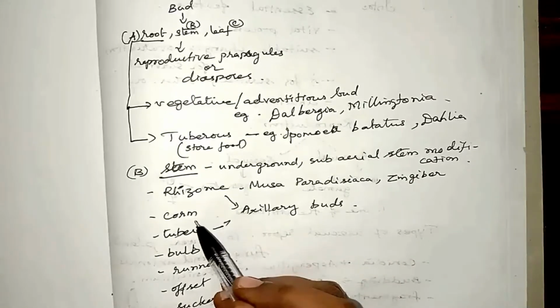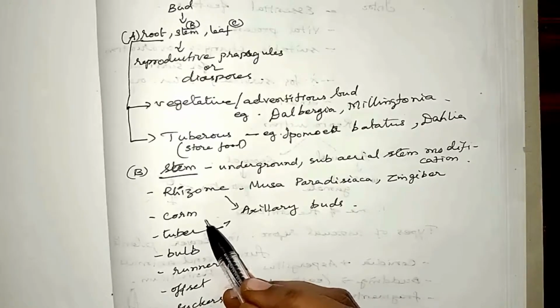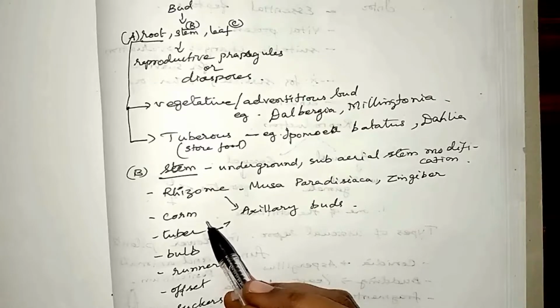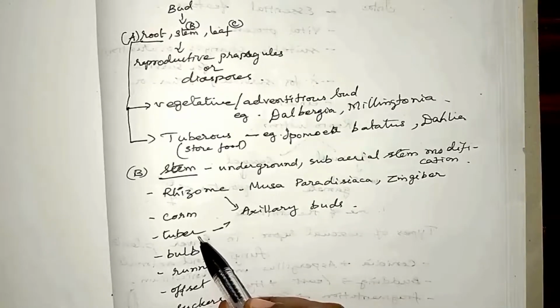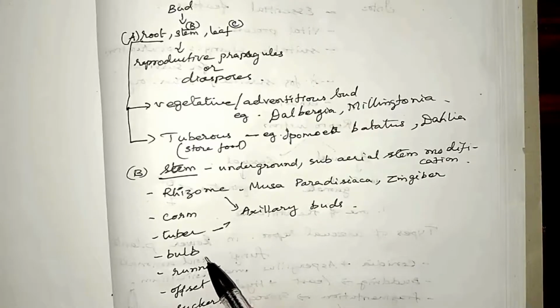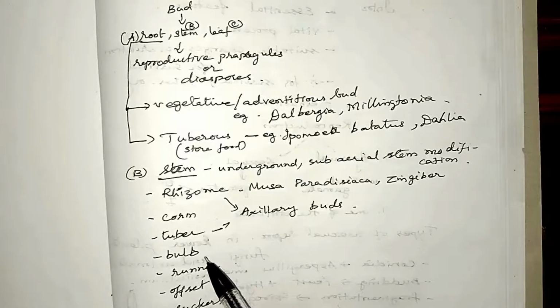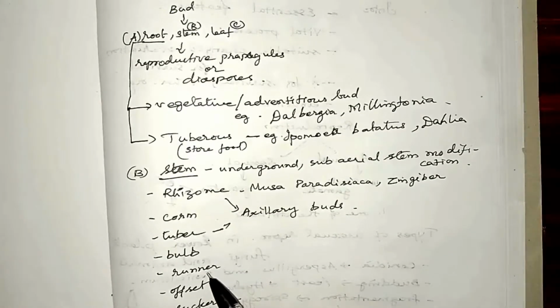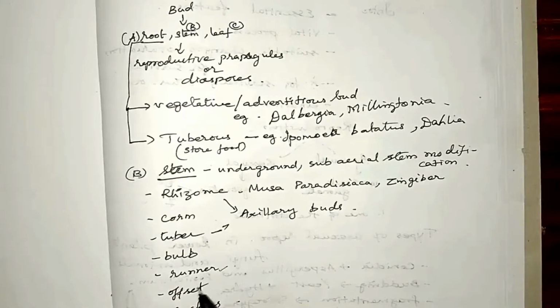The next example is corm. Corm is seen in Amorphophallus and Colocasia. Amorphophallus is Karunaikizhangu and Colocasia is Senaikizhangu or Sepankizhangu. Then we see tubers. A very common example is Solanum tuberosum or potato. Then we have bulb. Bulb is seen in Allium cepa, which you know very well as onion, and Lilium is a type of flower. And then runner, Centella asiatica is an example. Runner grows on the ground.